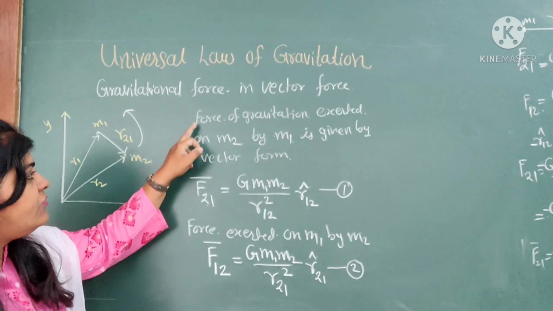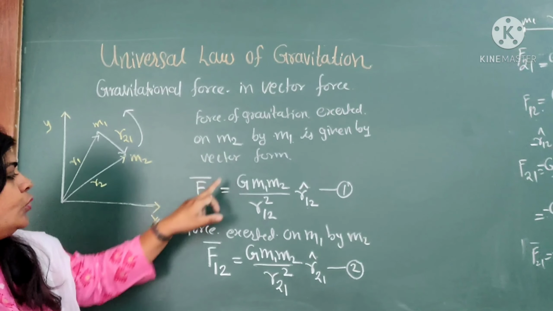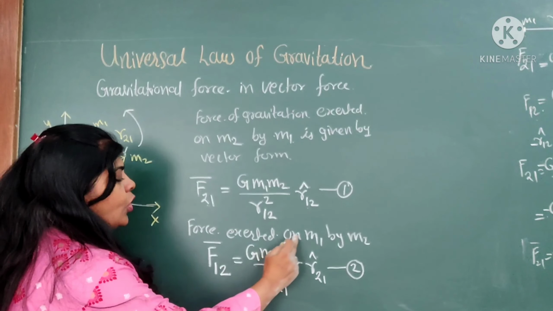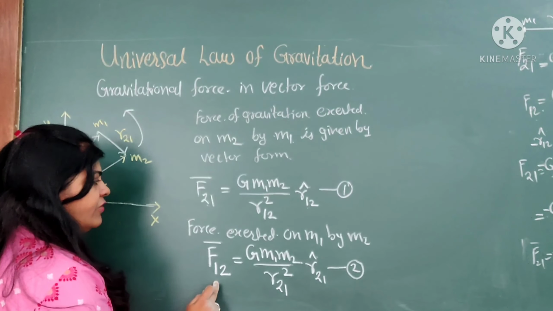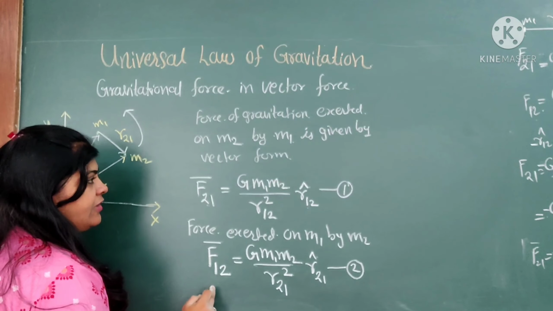First is the force of gravitation exerted on m2, that's why F2. Here we can also simply mention it as F2. And the force exerted on m1 by m2 is also represented by F1. This may be called F2, this may be called F1.